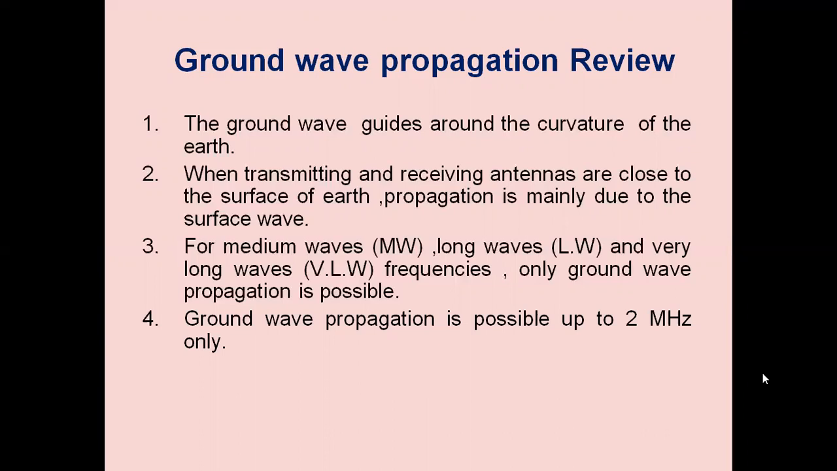The behavior of the earth as a conductor may be described in terms of conductivity and dielectric constant, as we have seen. Above 2 megahertz, attenuation by the earth is more, hence ground wave propagation makes use of frequencies up to 2 megahertz.